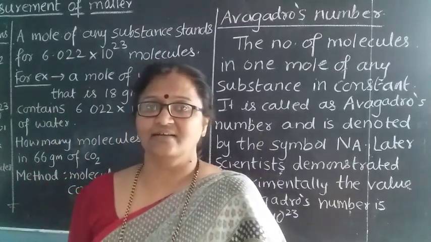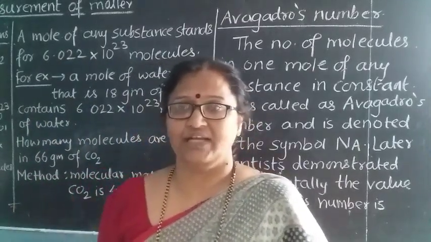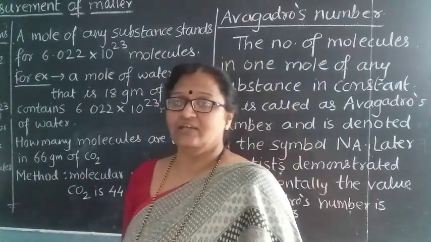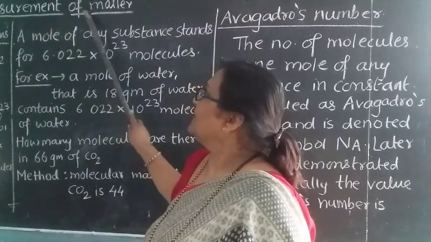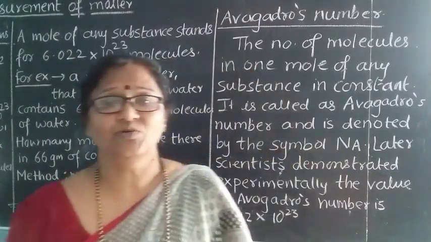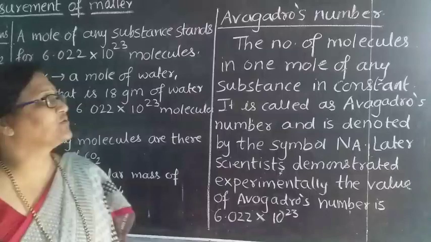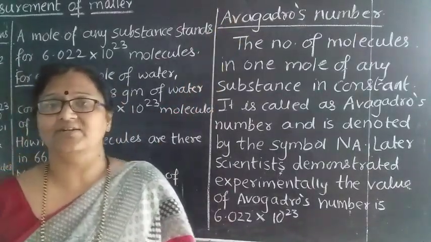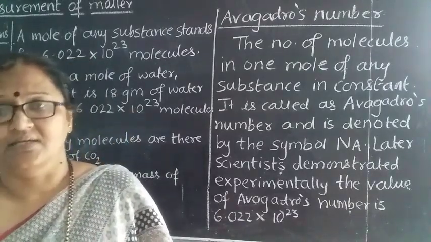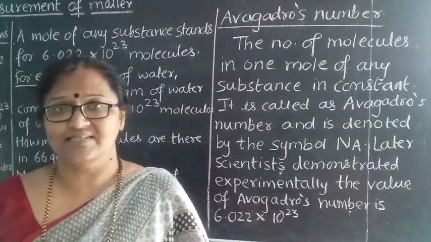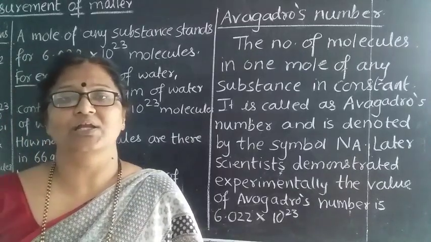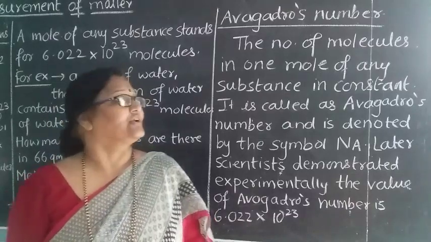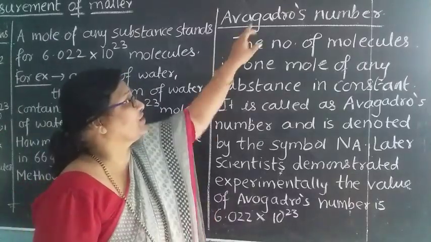Students of 9th standard, today is the 7th day of our lecture and we have started the 4th lesson, from section A, that is measurement of matter. In today's lecture we are going to see Avogadro's number. Before that we have seen atomic radius, atomic mass, various laws, and how to determine the molecular mass. These we have taught. Now we are going to see Avogadro's number.